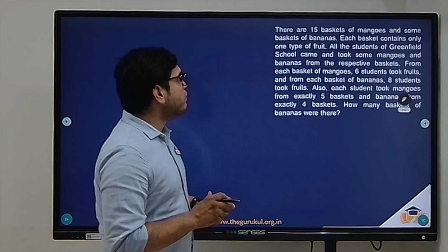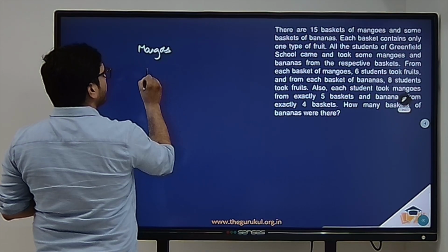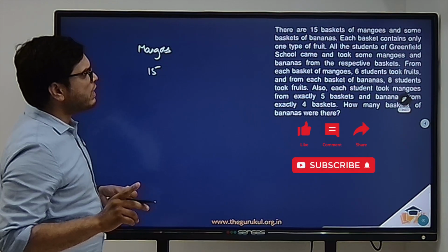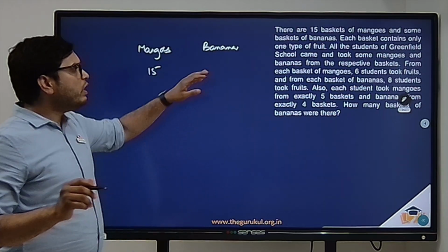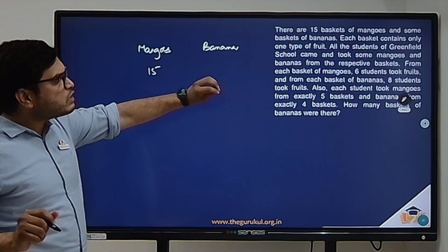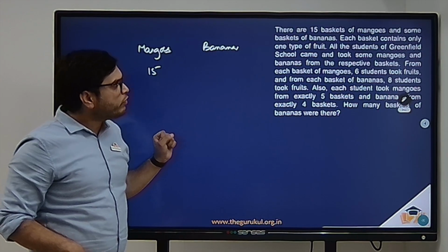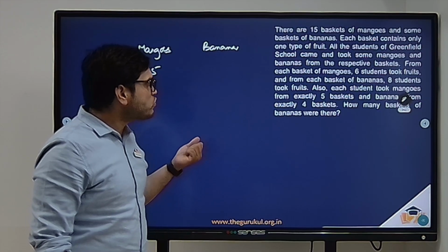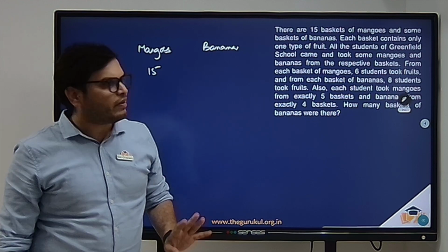Now coming to the third question, there are 15 baskets of mangoes. So you have 15 baskets of mangoes and some baskets of bananas. Now we do not know how many baskets of bananas there are. Each basket contains only one type of fruit. So this basket contains only mangoes, and all the students of Greenfield School came and took some mangoes and bananas from the respective baskets.